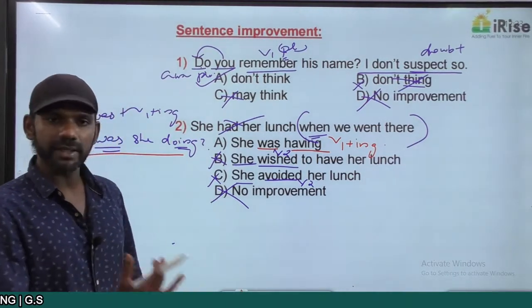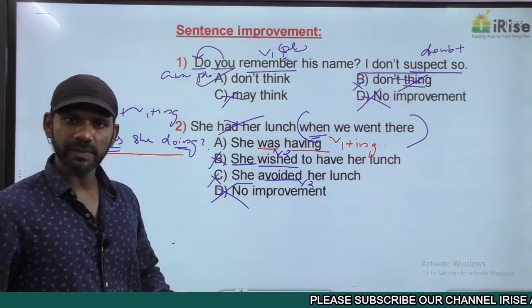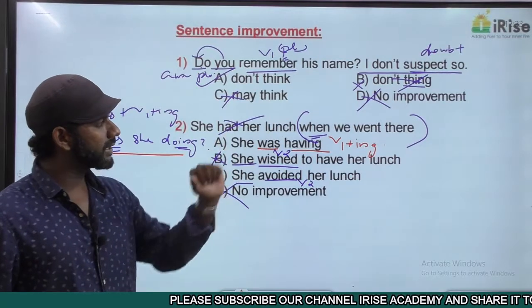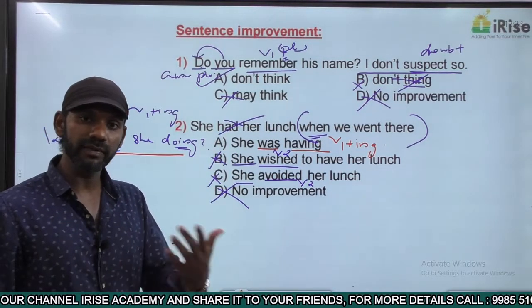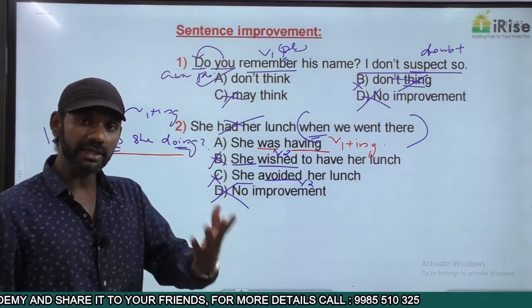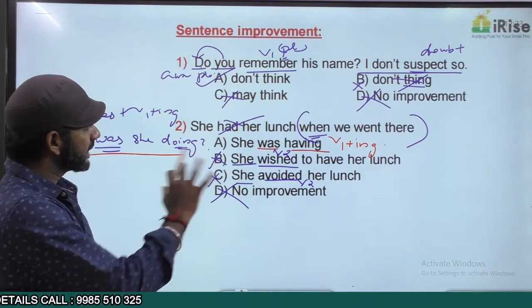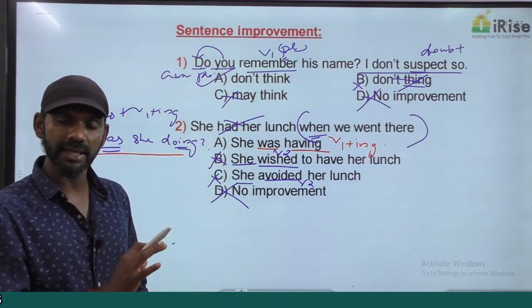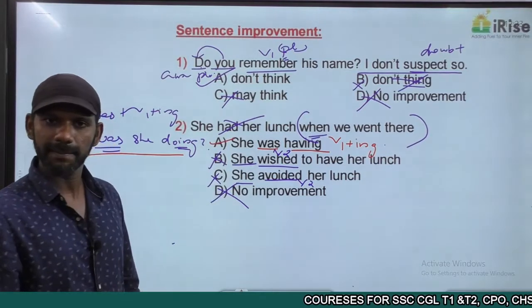"She was having her lunch" means she was eating her lunch. So the correct sentence must be, "She was having her lunch when we went there." So what was she doing when we went there? She was having her lunch when we went there. Grammatically correct statement. The question and the answer are in the same tense, same category, completely fine. The answer must be option A.